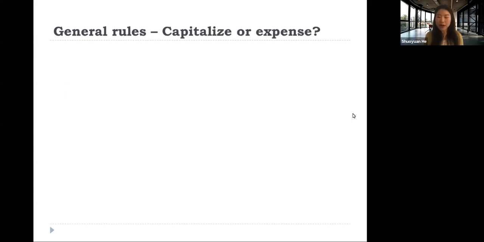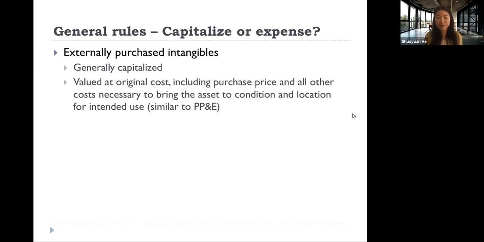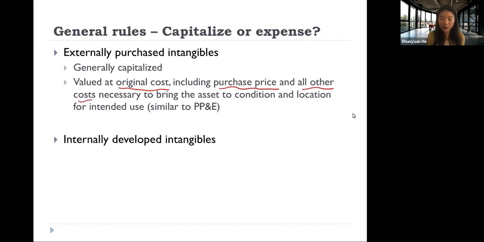First of all, capitalize or expense. The general rule here is, if it is an externally purchased intangible, we usually capitalize it. So we value it at original cost, including the purchase price and all other costs necessary to bring the asset to the condition and location for intended use. What can you find here? It is very similar to the PP&E we have talked about, right? So that is for externally purchased intangibles.